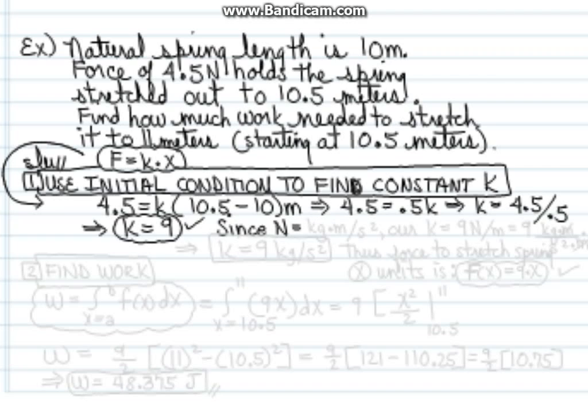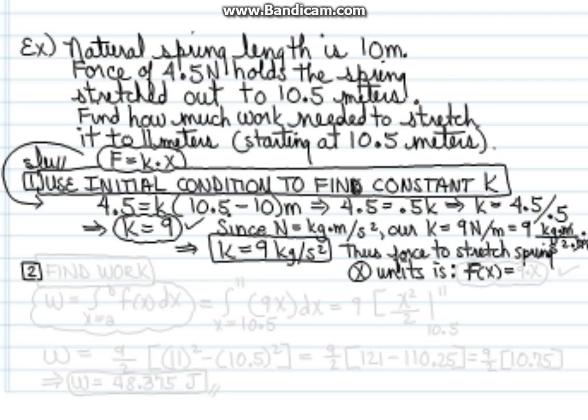Since the newtons are measured, they're equivalent to kilograms meters per second squared, our K value is going to be equal to 9 newtons per meter, which simplifies to 9 kilogram meters per second squared times meters. The meters cancel. We get 9 kilograms per second squared. And our answer is K equals 9. Thus, the force to stretch the spring X units in general is F of X equals 9 times X. Instead of K times X, we have 9 times X.